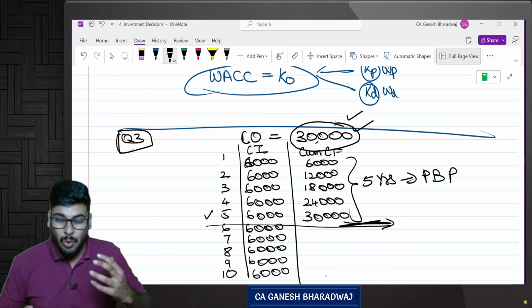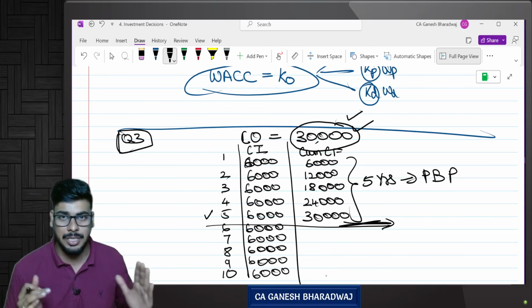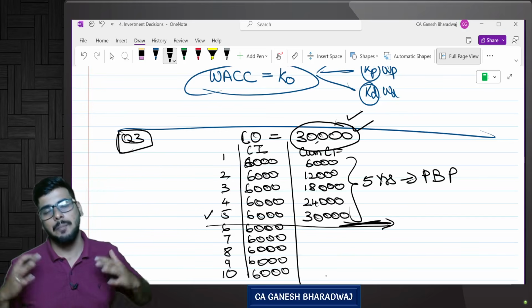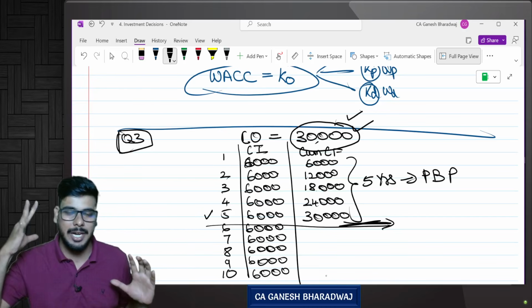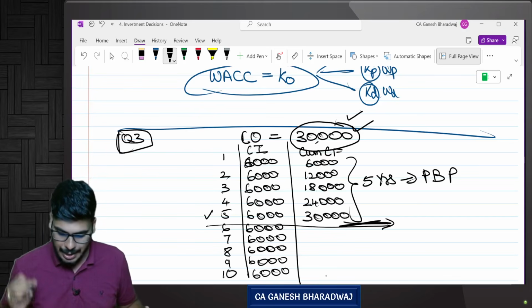Yes or no? Lesser the payback period, better it is for the company. Are you clear with this? So, looking at it from a payback period perspective, lesser the payback period, better it is for the company. Why? Because you can recover your entire outflow at a quicker point in time itself. Are you clear with this?